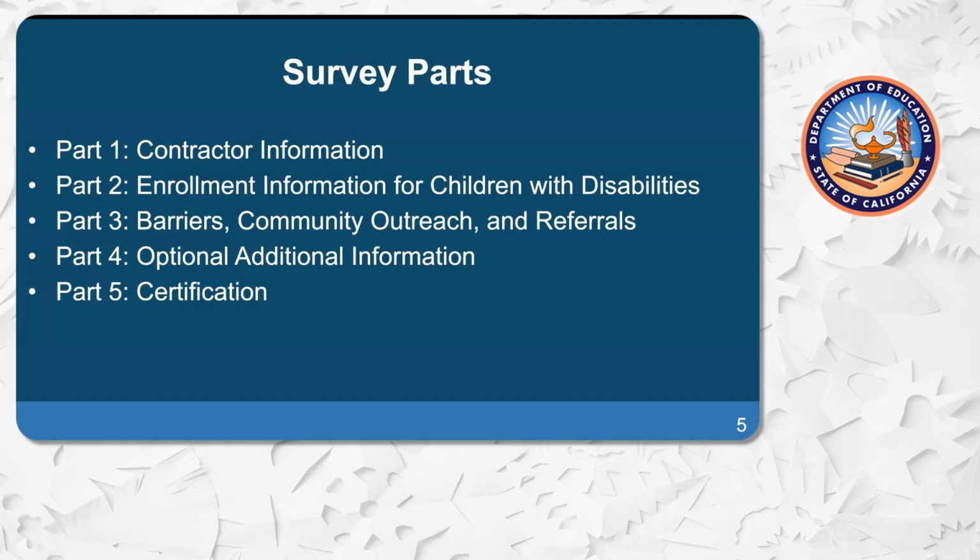The body of the survey contains 5 parts. Part 1, contractor information. Part 2, enrollment information for children with disabilities. Part 3, barrier, community outreach, and referrals. Part 4, optional additional information. Part 5, certification. Each part contains a series of questions corresponding to its heading.